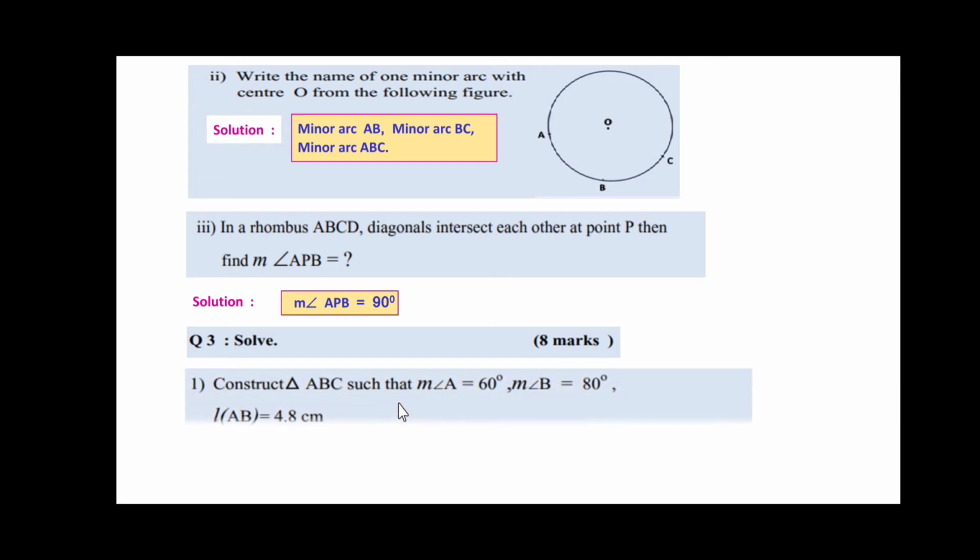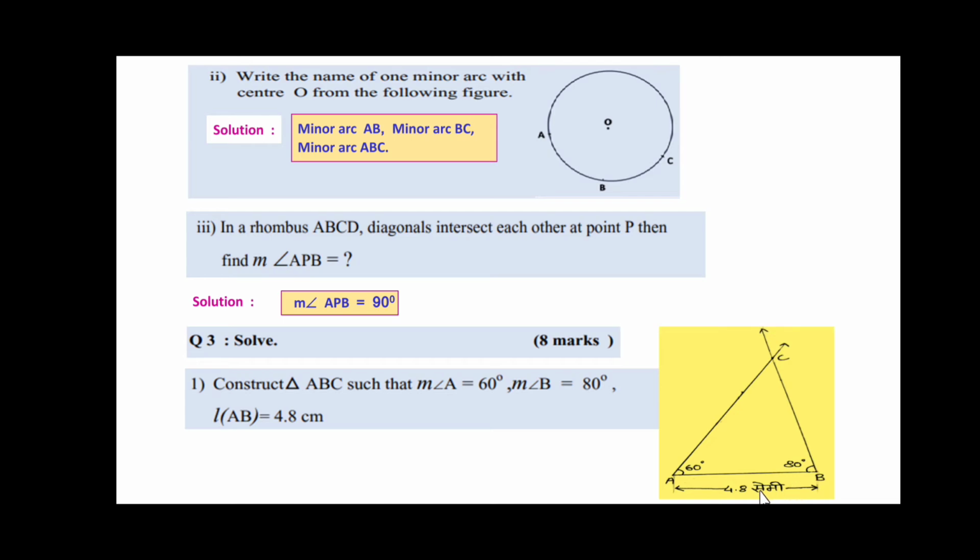Construct a triangle ABC such that angle A is 60, measurement of angle B is 80, and length of AB is 4.8 centimeter. AB length is given from point A to point B. We have to draw the different angles, that is A having 60 degree, B having 80 degree. So in order to construct a triangle, first of all we have to draw the segment AB, which is 4.8